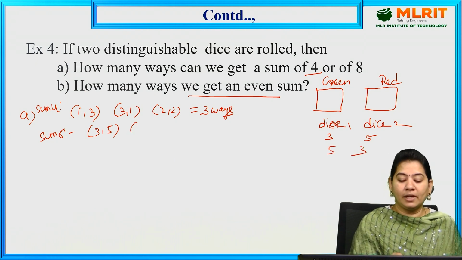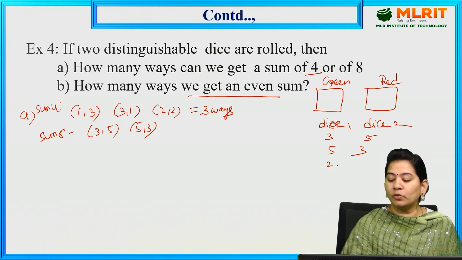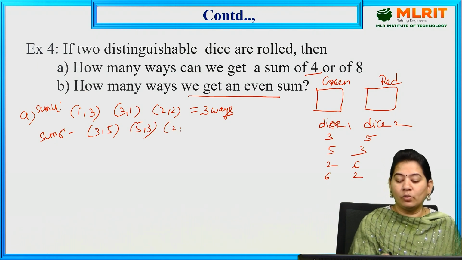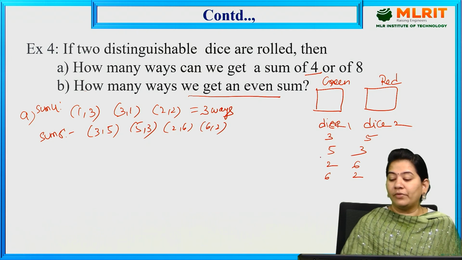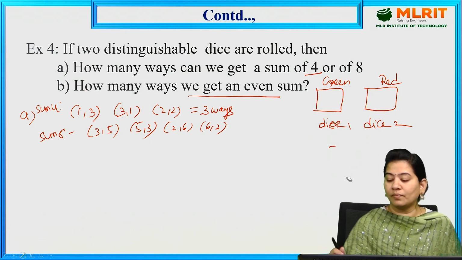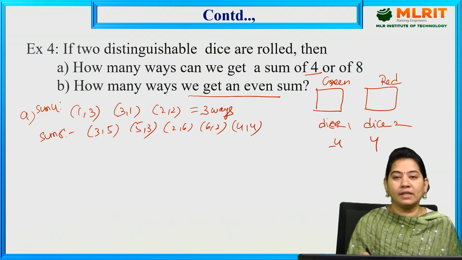If you go for 2, you'll get 6, and if it is 6, it is 2. Now here you have 2 comma 6, 6 comma 2, and obviously you'll have 4 comma 4 also.